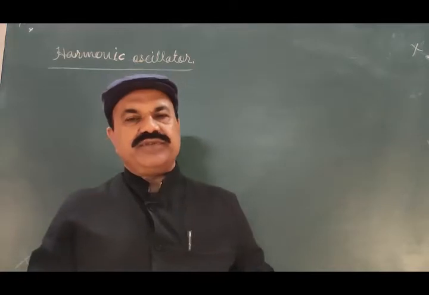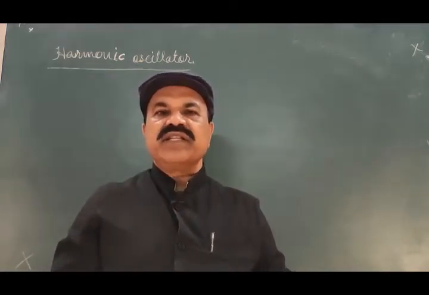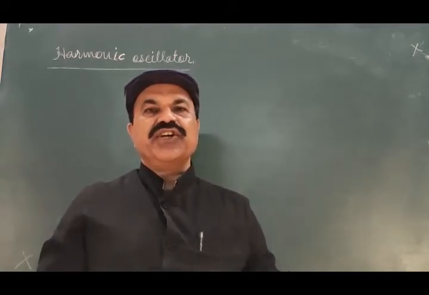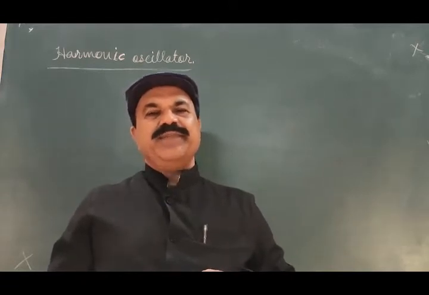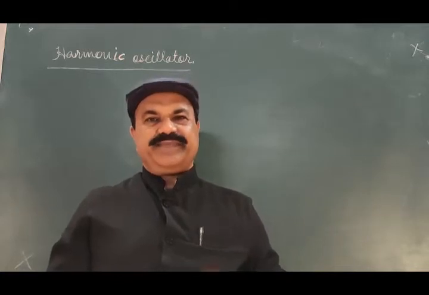You have performed simple pendulum experiment, bar pendulum experiment, Kater's pendulum experiment. For simplicity, let me consider a simple pendulum experiment.